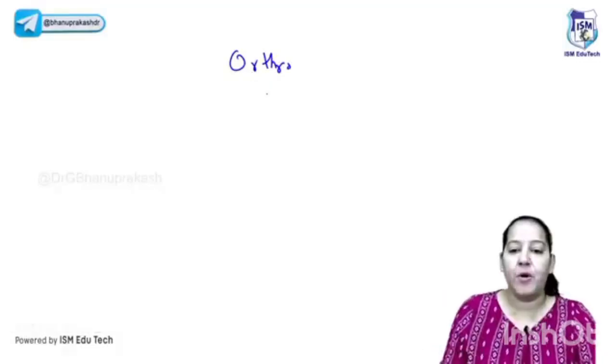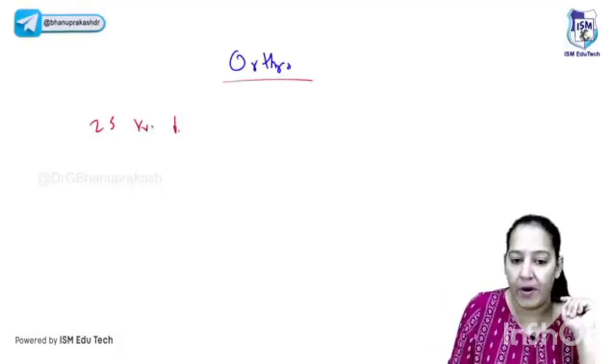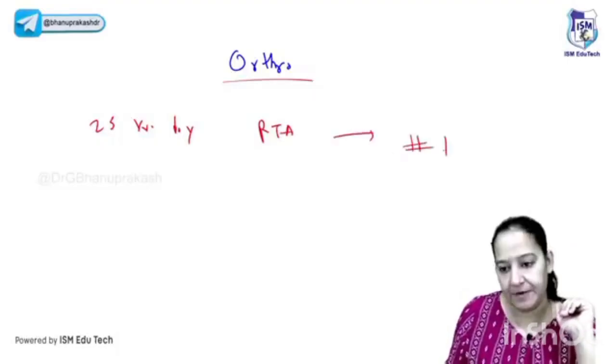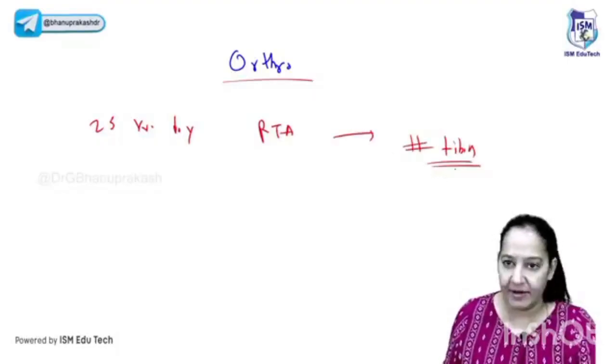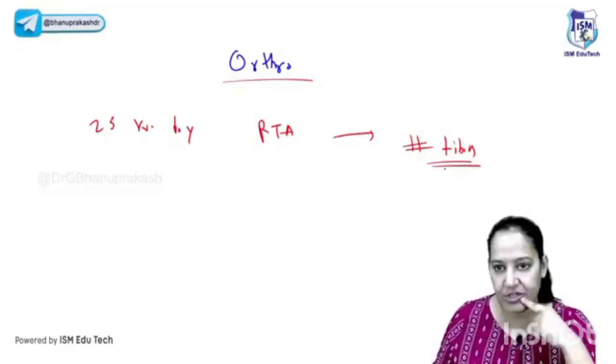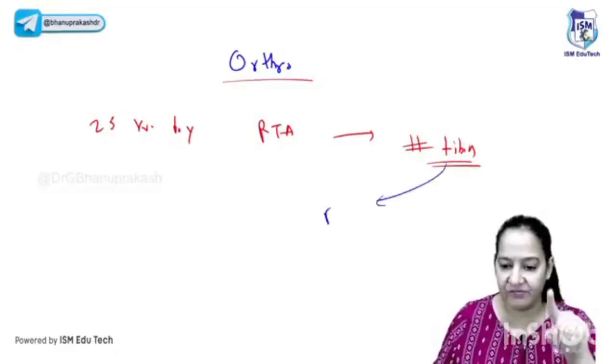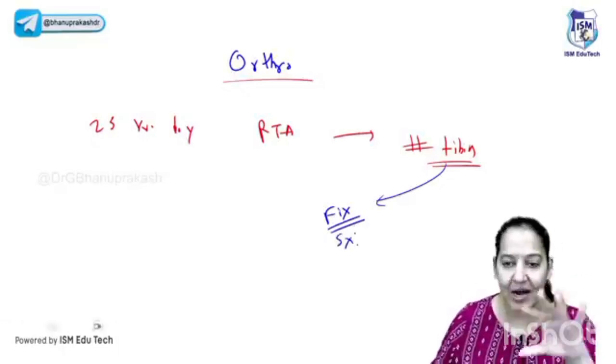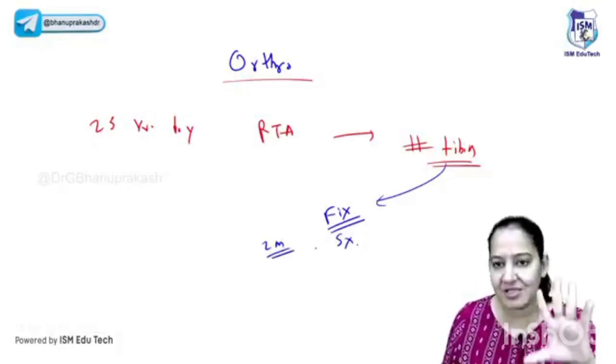Imagine you are an orthopedician and a 25-year-old boy who had a road traffic accident has a fracture of, say, the tibia, and he is in your clinic, in your hospital. You will say, it's okay, it's a simple fracture of the tibia. Let's fix it. If a stent is required, you put it. You have done the surgery, fixed the fracture, and put the cast. For 2 months, there's a cast. The patient is still admitted in the hospital.